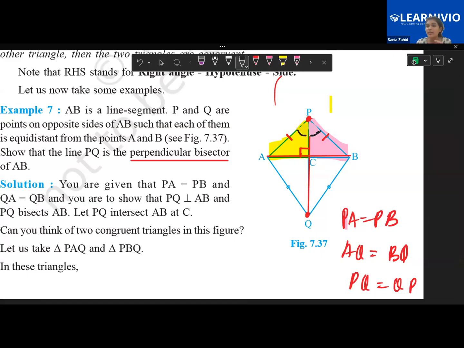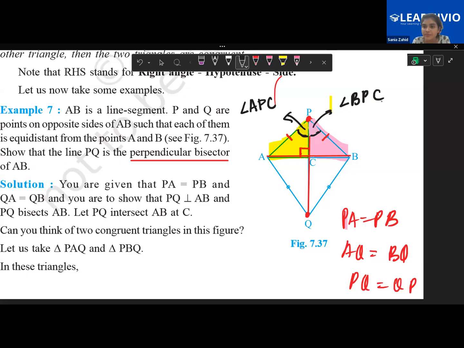Children, how do we name an angle? The vertex on which the angle lies should be at the center position. Like you will call it either APC or BPC. So this you can call angle APC, or you can also say CPA. Both of them are correct, but P should be in the center. Why? Because P is the vertex that holds the angle. Similarly, this angle you can call angle BPC. So now these both are equal.